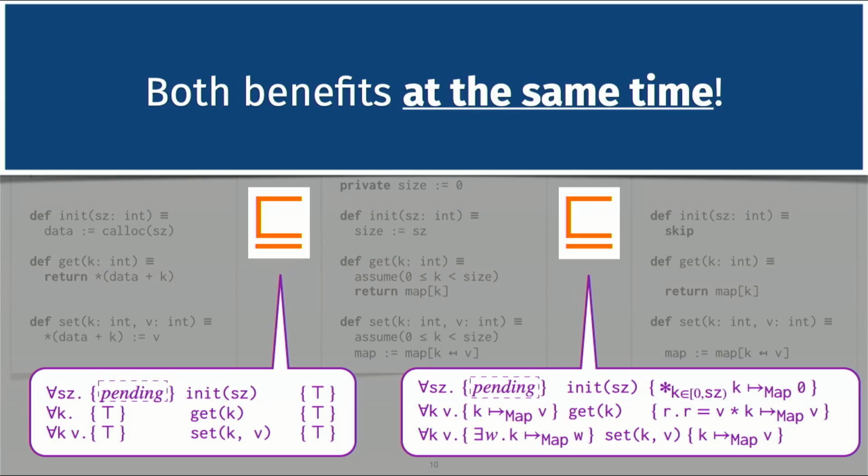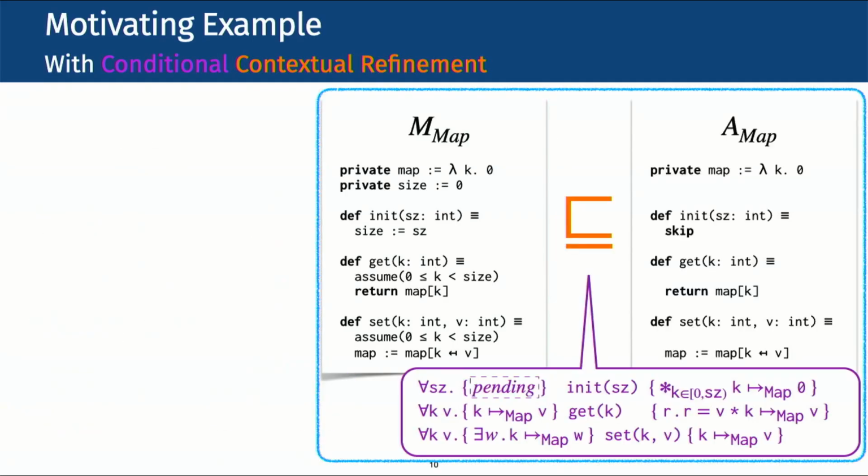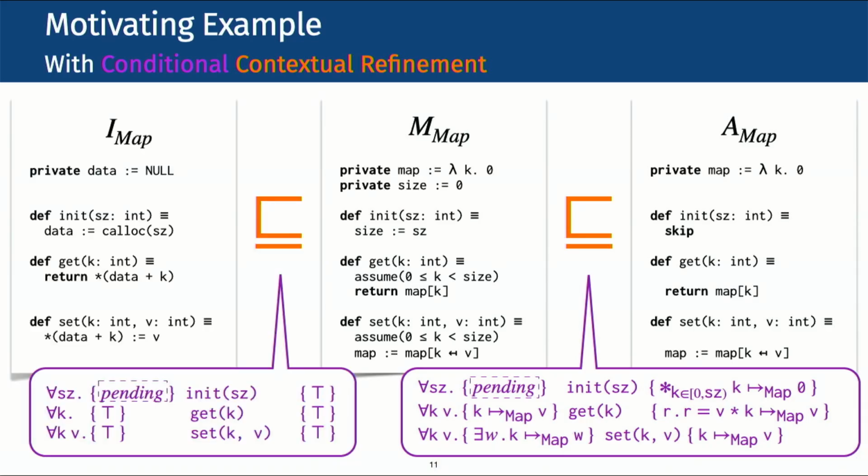To get a better sense of what this means, let us briefly go through the example. In the first refinement, we abstract memory into a mathematical function. And here, we crucially rely on the fact that init gets called at most once, which is ensured by the pending token in the precondition. Then, in the second refinement, we prove the final full specification independently of memory. So as you can see, CCR enjoys the benefits of both separation logic and refinement at the same time. It combines stateful pre and post conditions with transitivity.